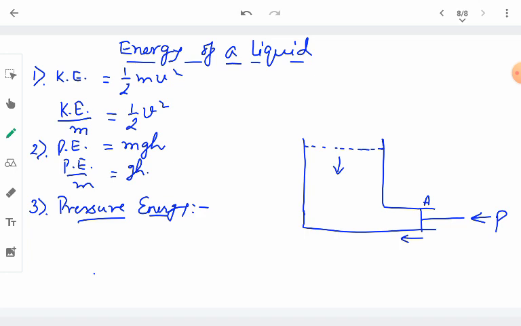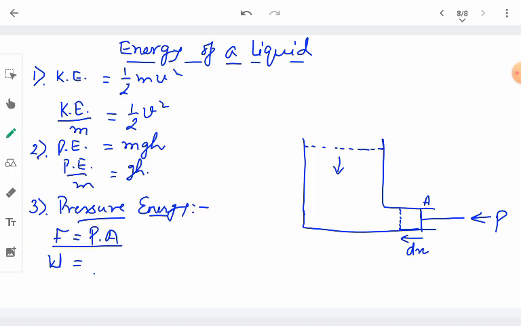This pressure gives rise to a force given by pressure into the area of cross section of the piston, P into A, because this pressure is applied on the piston having area of cross section A. With this force, the piston will move inward. Suppose that we are moving the piston by a small displacement dx. What amount of work does this force do?